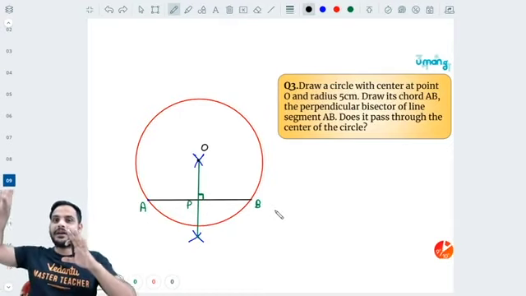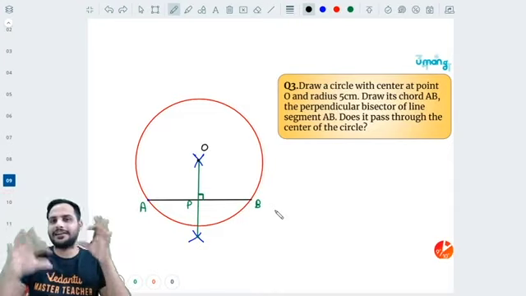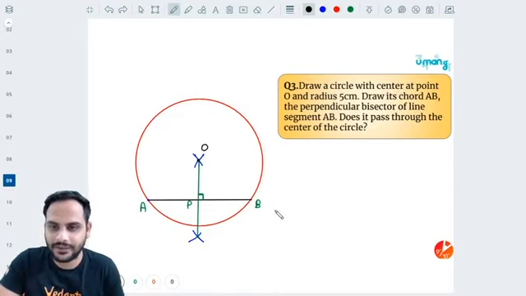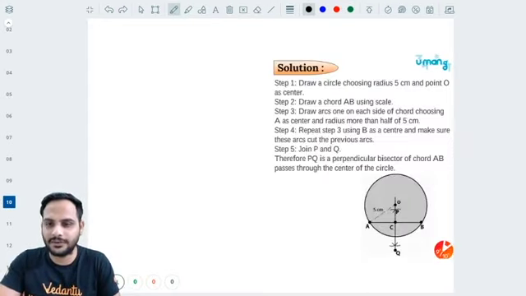So you can see how all these chapters are related, right? You can very well see how all these chapters are related. Okay, chalo. Let's solve one more question now.